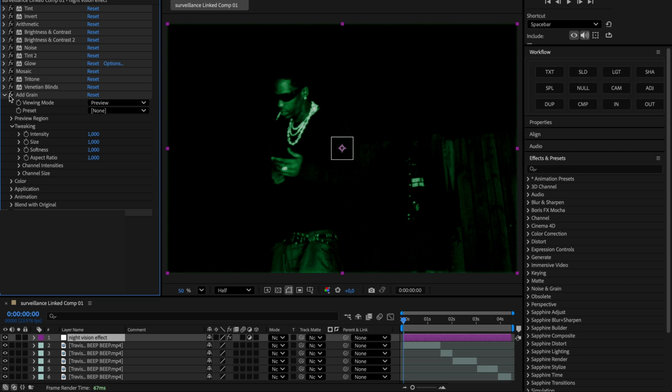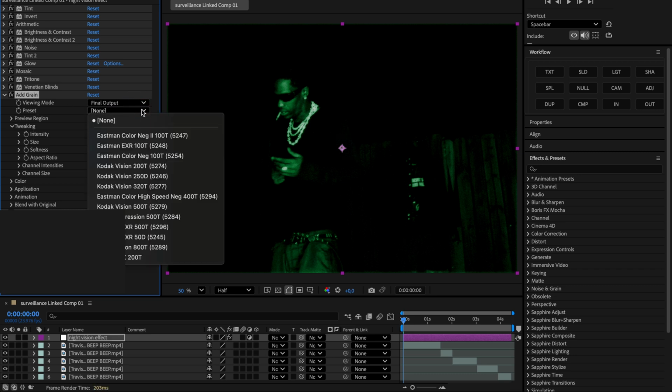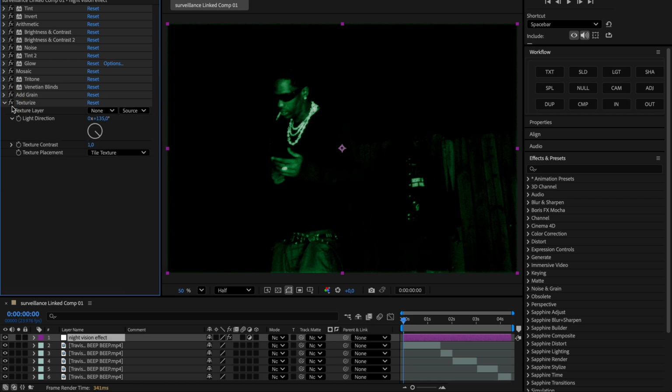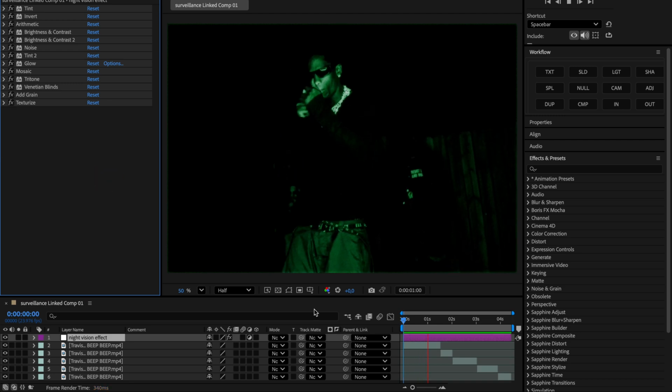The second to last effect is add grain. Change the viewing mode to final output and select Kodak Vision 250D as the preset. Finally, add texturize and set texture contrast to 2. And that's it for today.